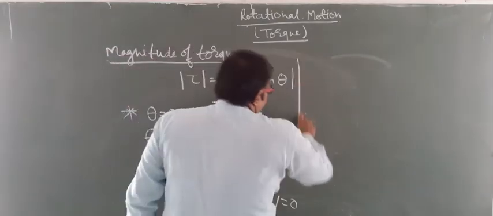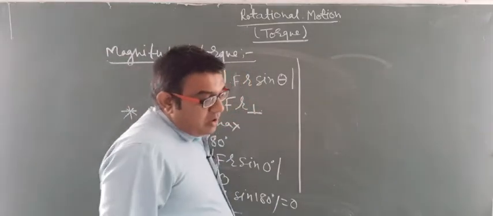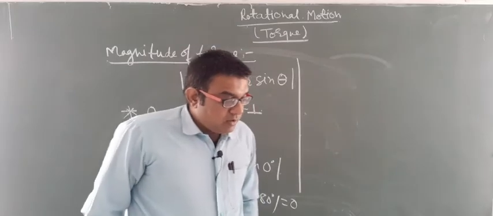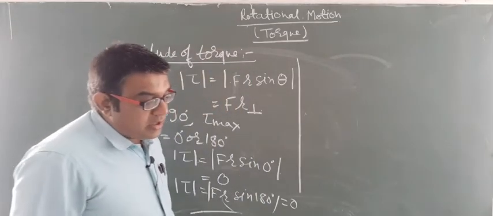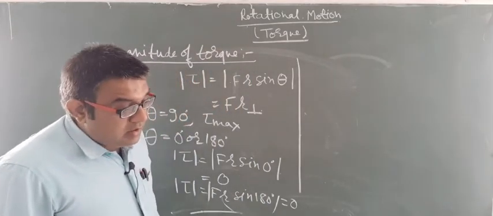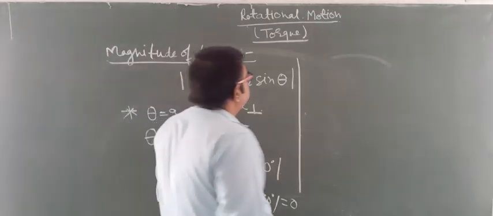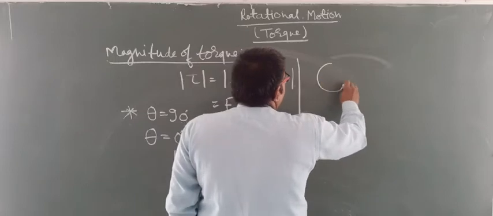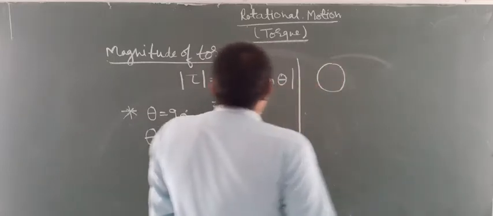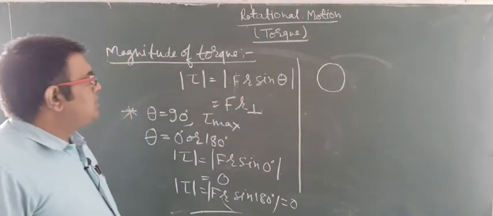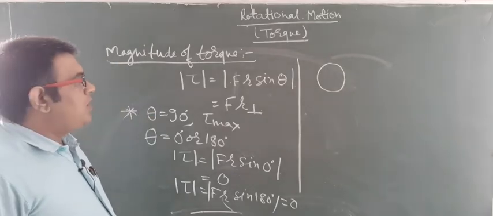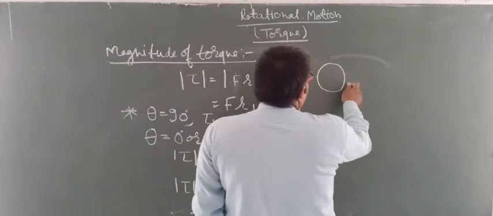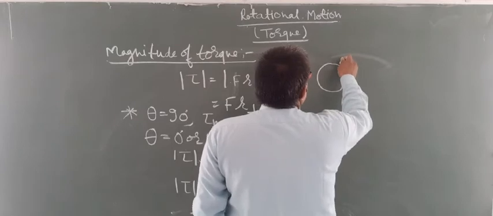Now, positive torque and negative torque. If the body is rotating anti-clockwise, then torque is positive. Anti-clockwise means in this direction.